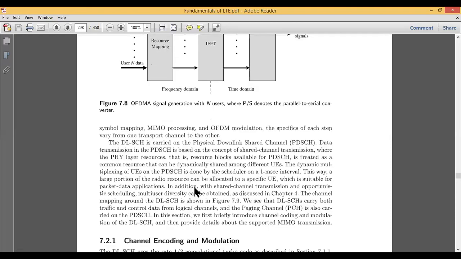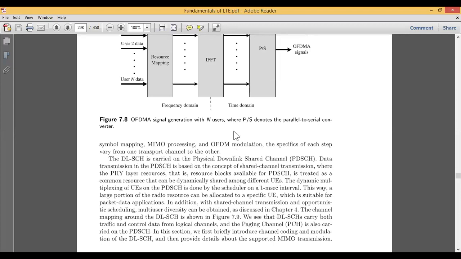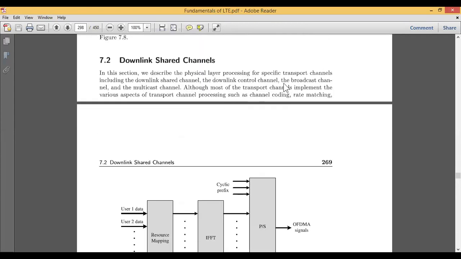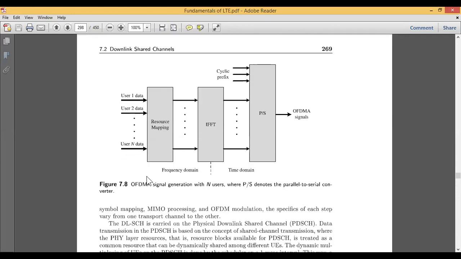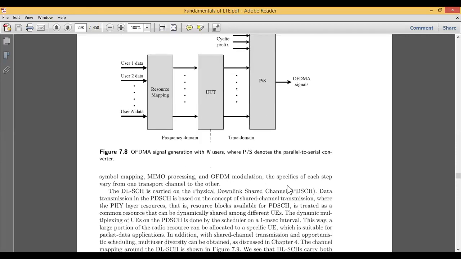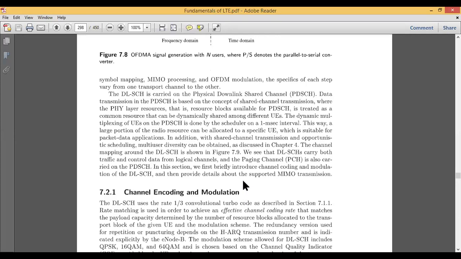by making use of packet data applications. Other than that, by doing all this with shared channel transmission, opportunistic scheduling and multi-user diversity can also be obtained. Then what is happening in the channel mapping? As mentioned here, the transport channel processing includes channel coding, rate matching, symbol mapping, MIMO processing, and various other techniques, as shown.